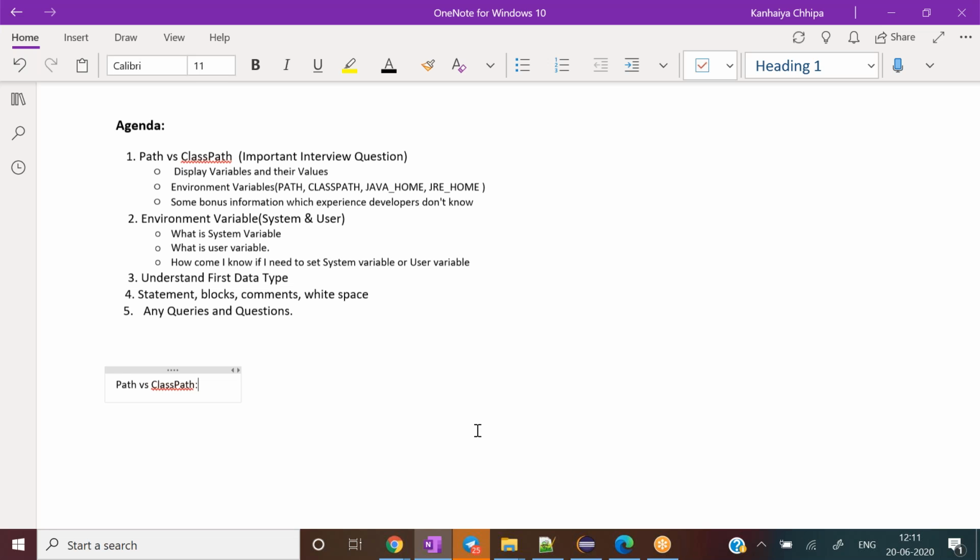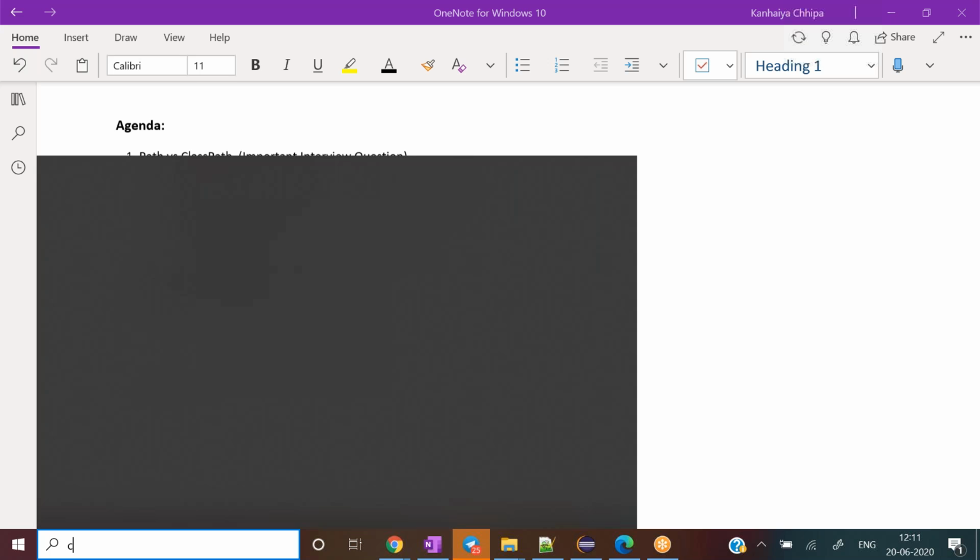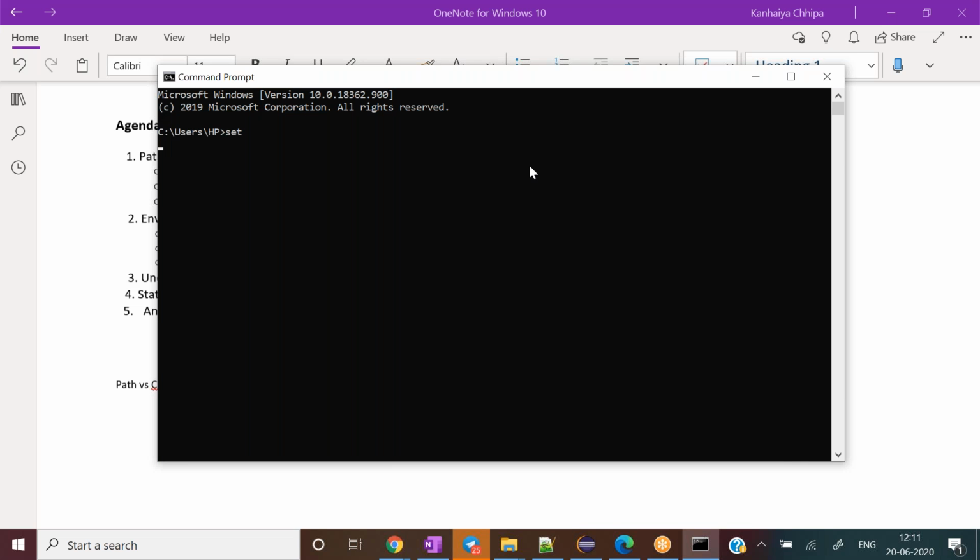Okay, I'm on my command prompt. If I want to see all my system variables, one command is really helpful for us, which is the set command. This set command is useful to display all the variables to us. If I enter it, you can see whatever environment variables I have set, along with my system variables, all displayed here.